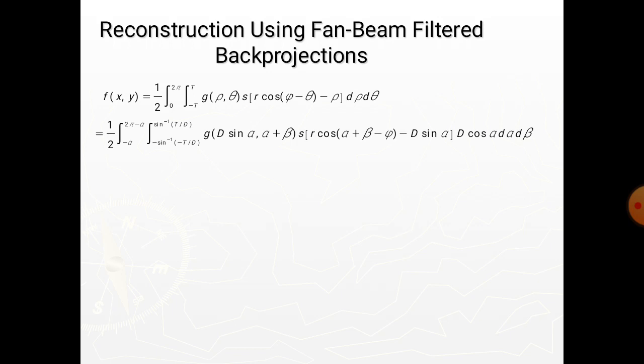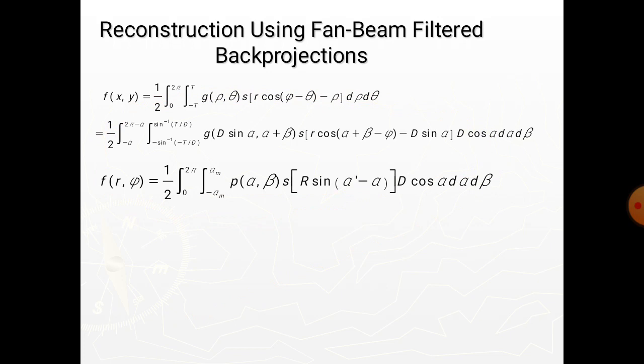Here r is the distance. In terms of fan beam variables, f of x, y equals 1 upon 2, integral from 0 to 2 pi, integral from minus alpha m to alpha m, of p of alpha, beta times s of r sin of alpha prime minus alpha, times cos alpha, d alpha d beta.